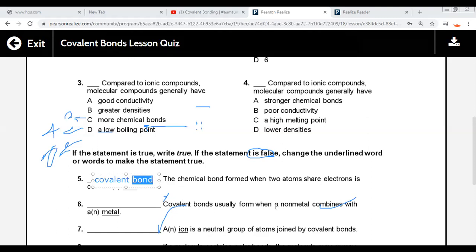Number six, a covalent bond usually forms when ionic metal combines with ionic metal. It's okay. We inshallah will study it next session.